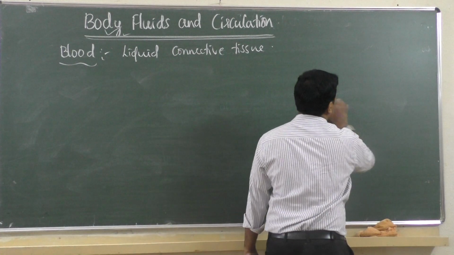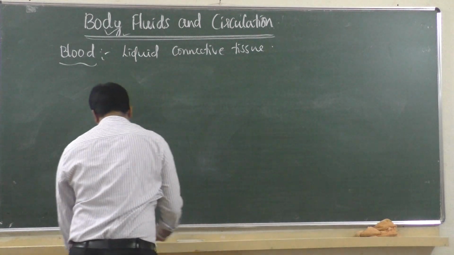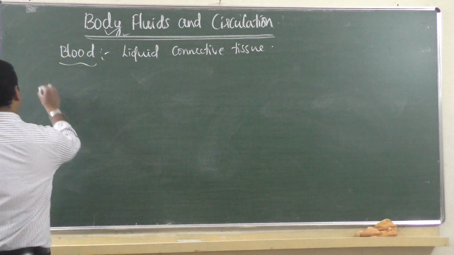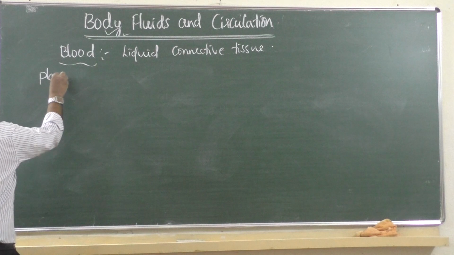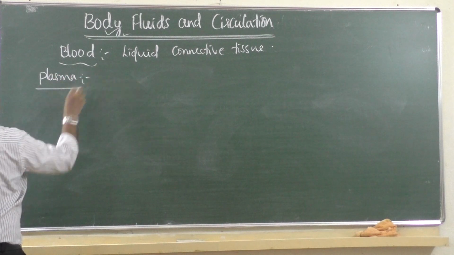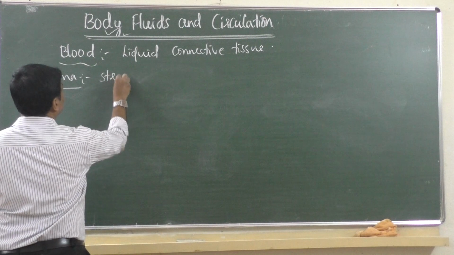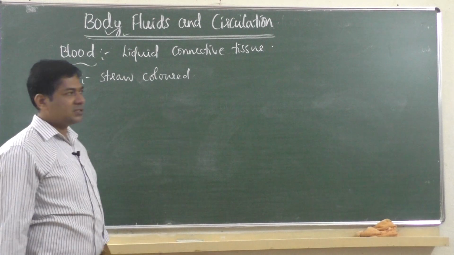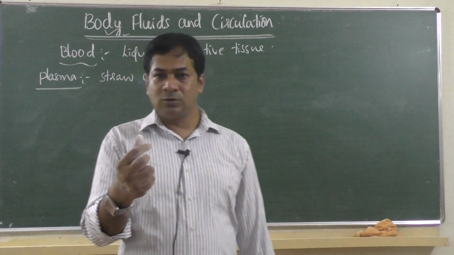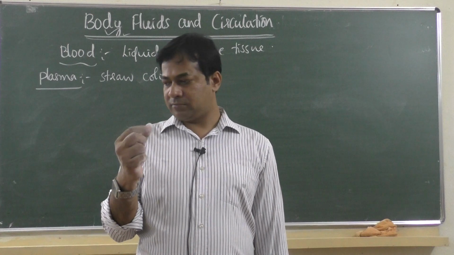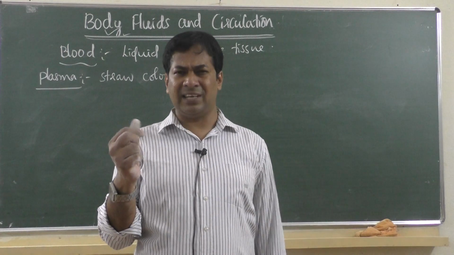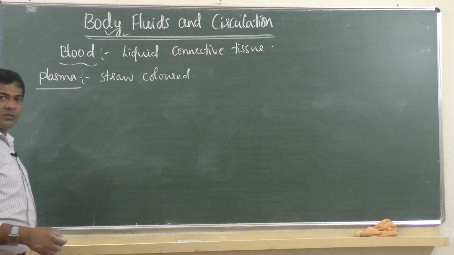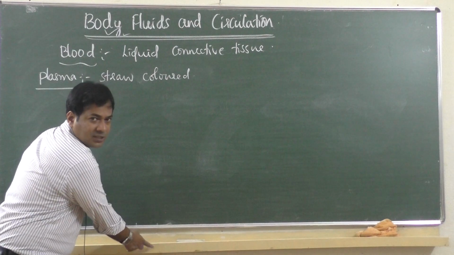Plasma doesn't contain red color. The red color is because of the coloring pigment present, that is hemoglobin. Plasma doesn't contain hemoglobin. Plasma is straw colored. You know what is straw color? Like dry grass, almost light yellowish. That is straw colored. Almost, if you can see this color, what you see here.